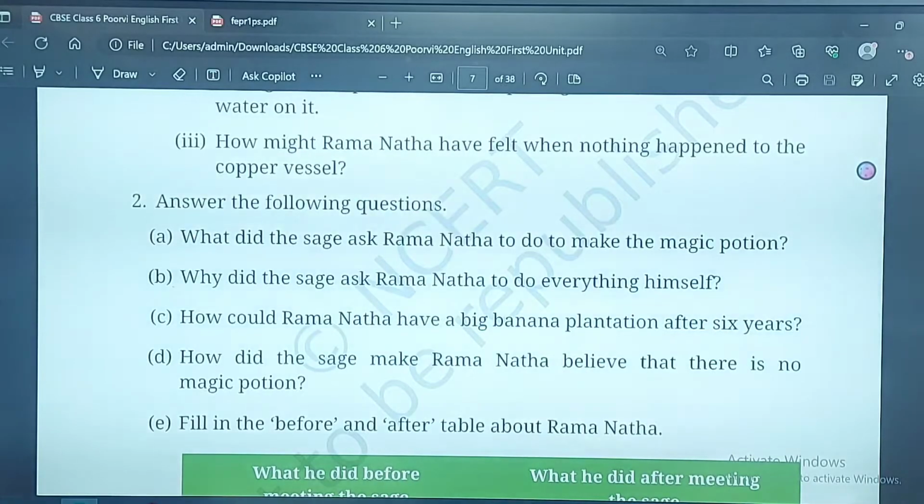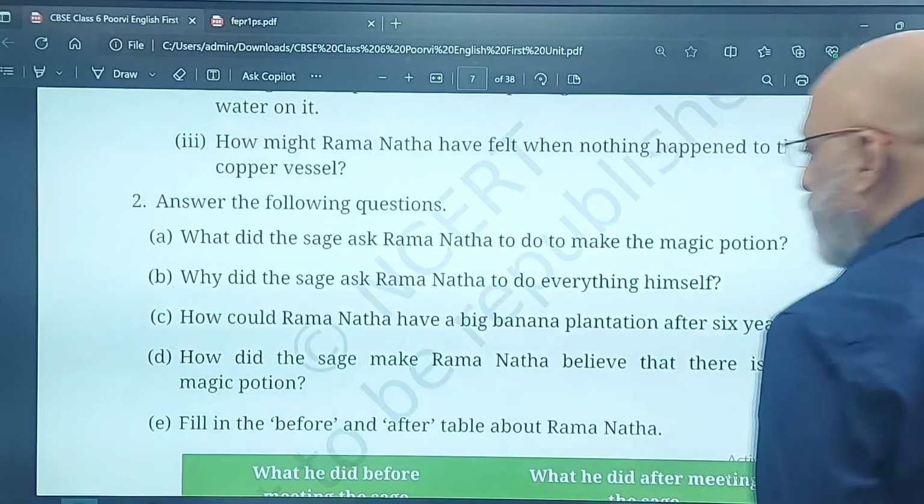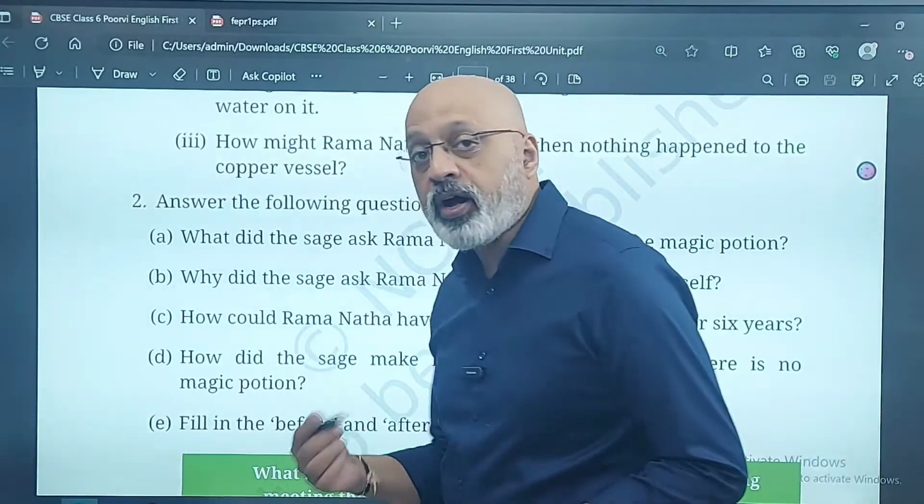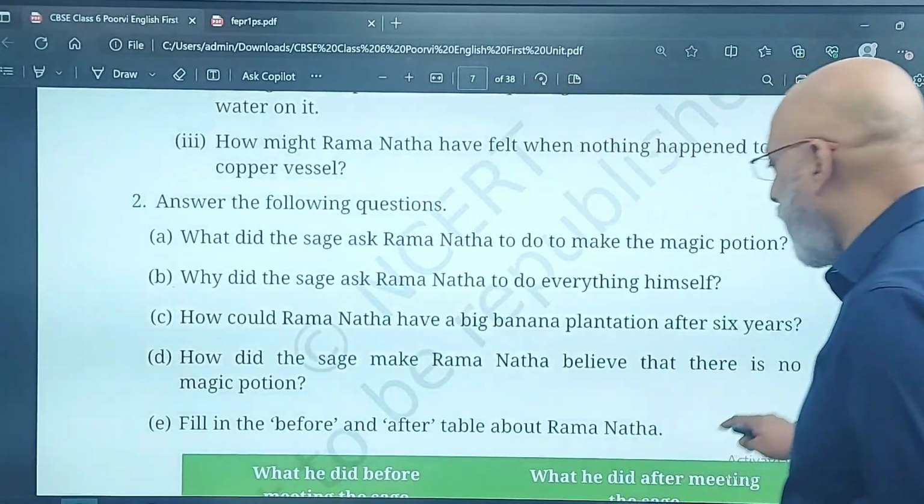After 6 years, how did the sage make Ramanatha believe that there is no magic potion? By making his wife get the gold coins, which was the earning from his plants, whatever she had sold in the market and earned money for it. So this way he made Ramanatha believe that there is no magic potion except his own hard work. So the magic of hard work is what he has taught Ramanatha.